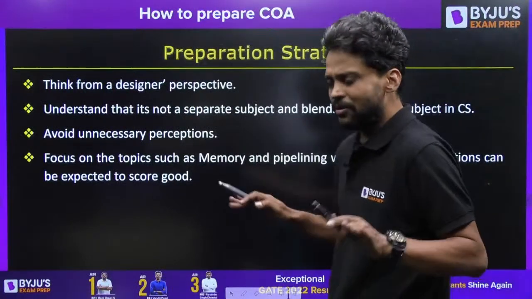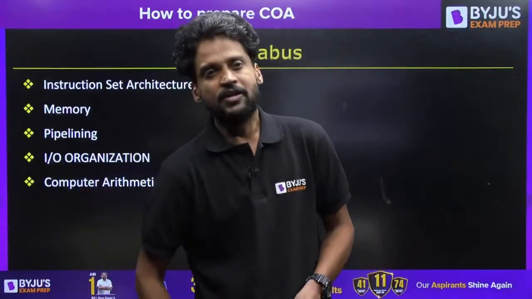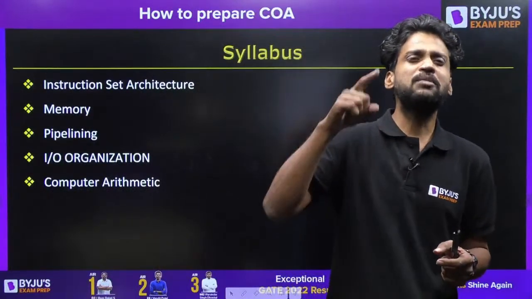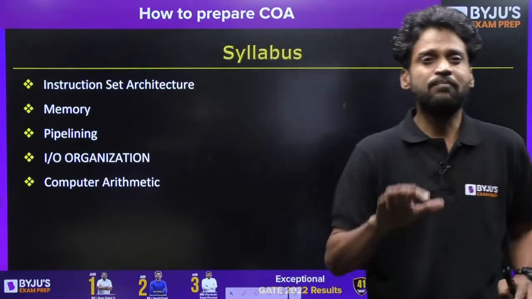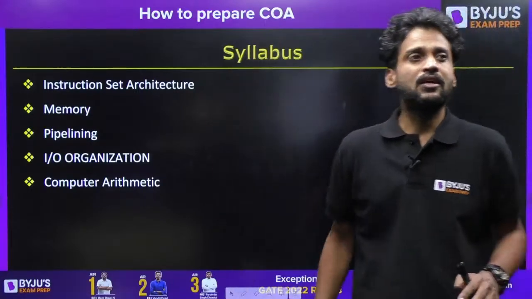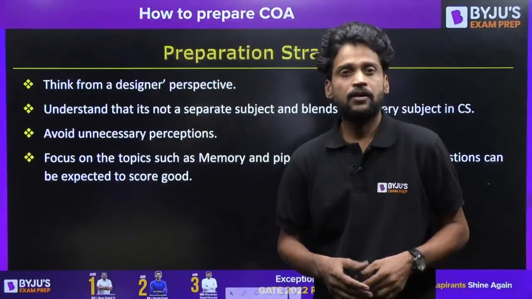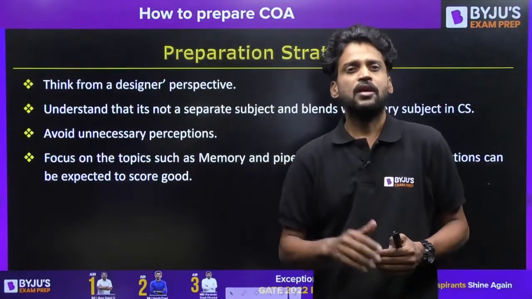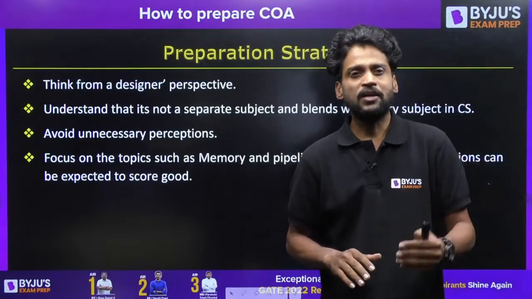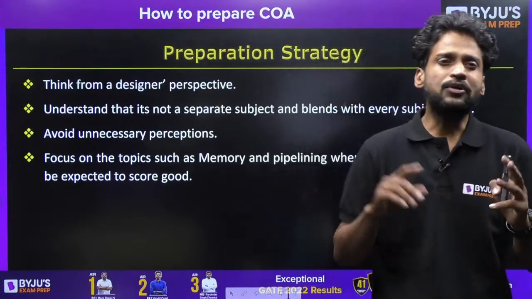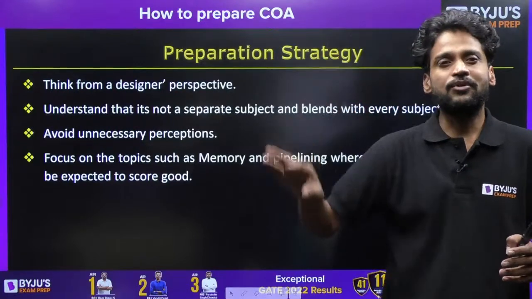Now let us talk about this important thing first: what should be the preparation strategy for computer architecture and organization. Let me put it this way. Most computer science students say that computer architecture and organization is one of the most complex topics in the entire computer science.